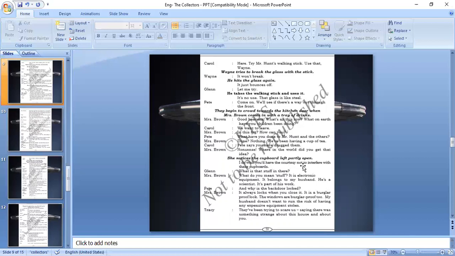She notices the cupboard left partly open. I do wish you would have the courtesy not to interfere with these cupboards. What is that stuff in there? What do you mean, stuff? It is electronic equipment. It belongs to my husband. He is a scientist. It's a part of his work. And why is the back door locked? It always locks when you close it. It's a burglar-proof lock. The windows are burglar-proof too. My husband doesn't want to run the risk of having any expensive equipment stolen.